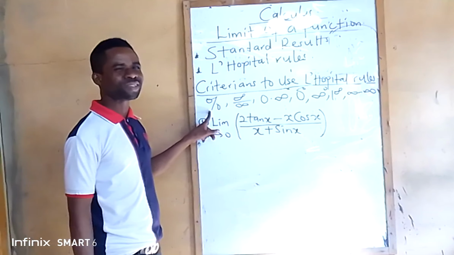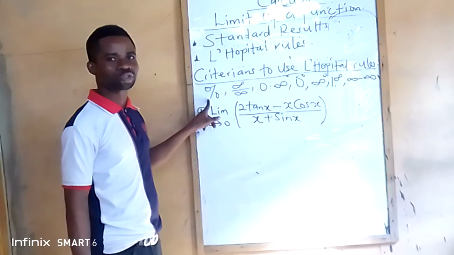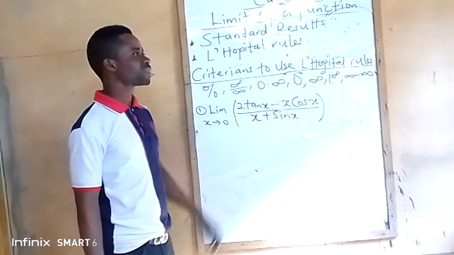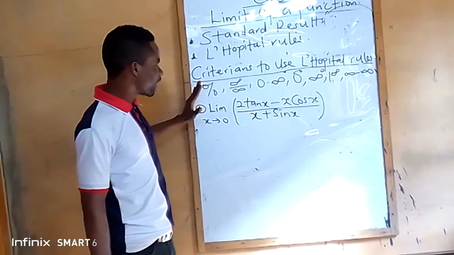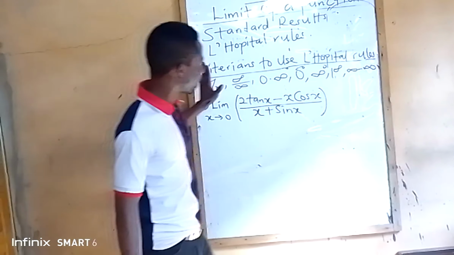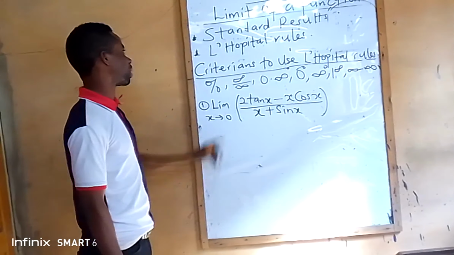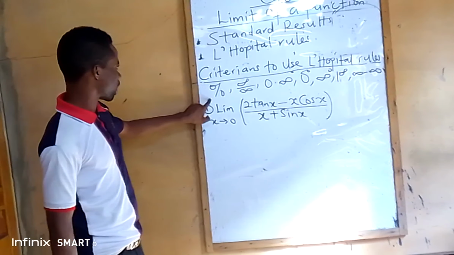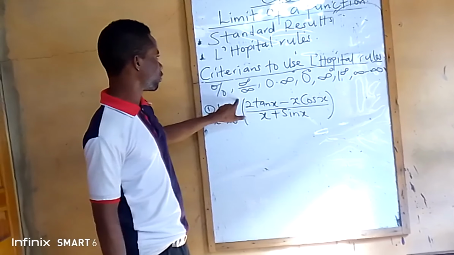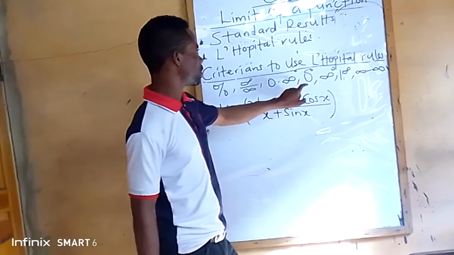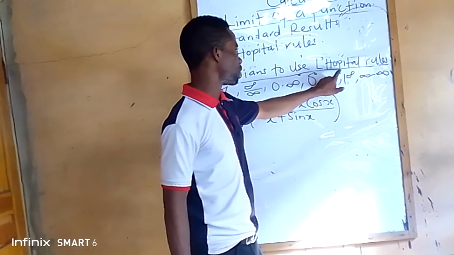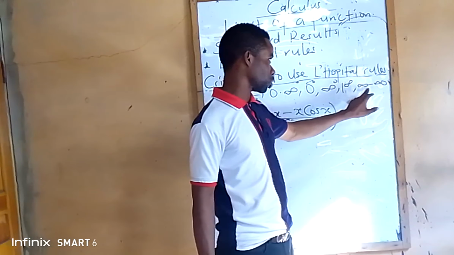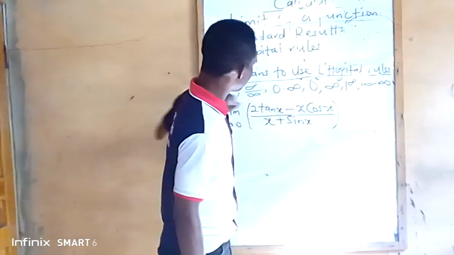That one is called indeterminate. You cannot just stop there and say that's your answer. Or you get infinity all over infinity. It is indeterminate. If you get an answer that looks like these, you can apply L'Hopital rules to get the real answers. If you get something like 0 over 0, infinity over infinity, 0 multiplied by infinity, 0 raised to power 0, infinity raised to power 0, 1 raised to power infinity, and infinity minus infinity, all of this you can now apply.